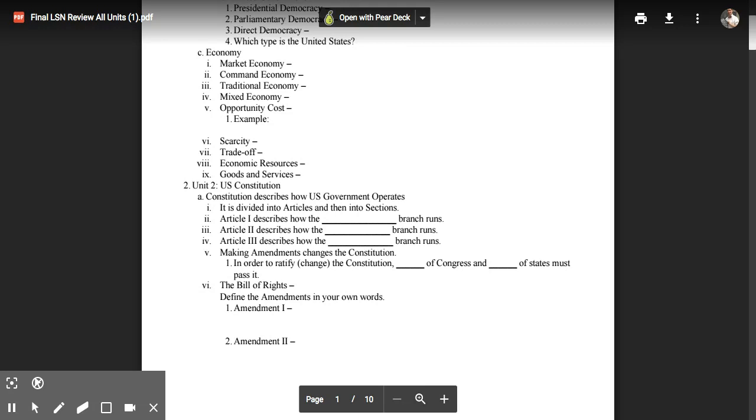With scarcity, that's when there are not enough resources available. For example, California has a water scarcity, which means there is not enough water or there's not sufficient water.